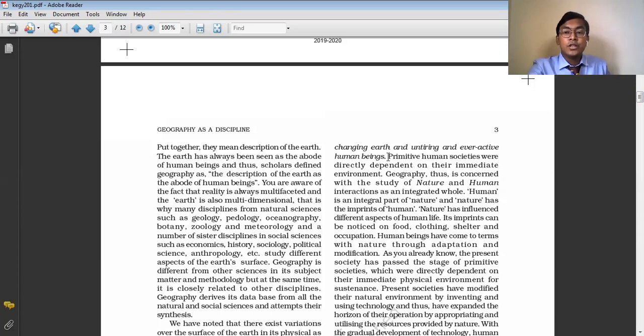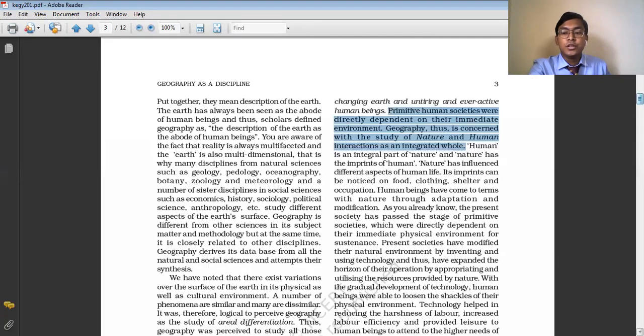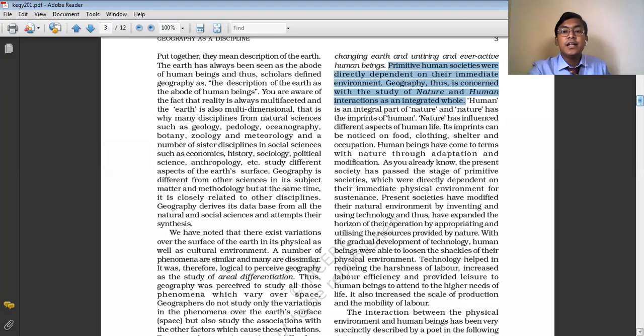So the primitive human societies were directly dependent on the immediate environment, and geography thus is concerned with the nature and human interaction as an integrated whole. The primitive human beings were directly dependent on their surrounding environment for their food, shelter, and everything, because the earlier human beings were not aware of agricultural practice.